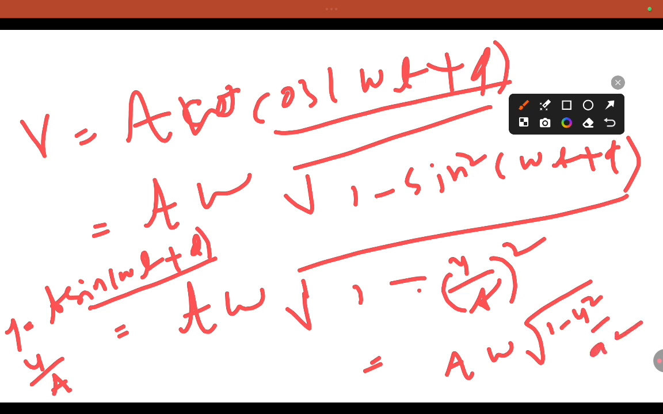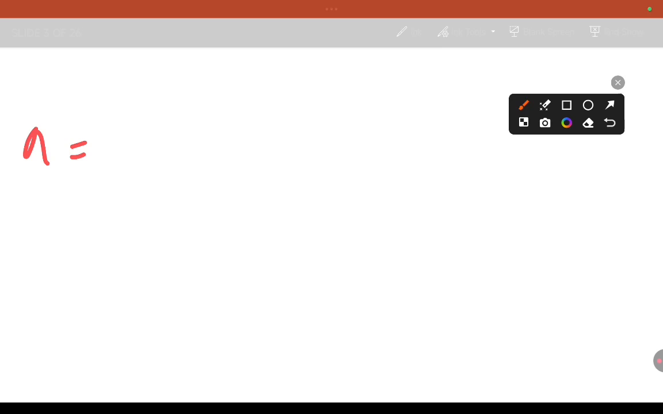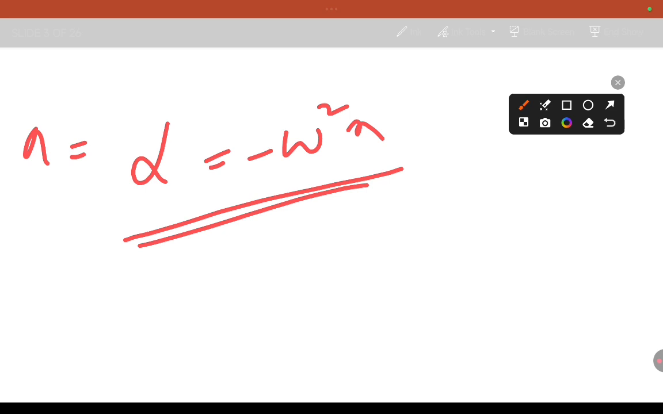This is the other derivation for the velocity. We can use any formula, either this one or this one. Okay, clear? Similarly, after velocity, for the acceleration, the formula is alpha equal to minus omega square x. This is for acceleration. Okay, clear?